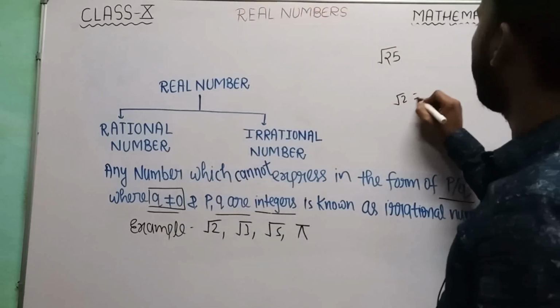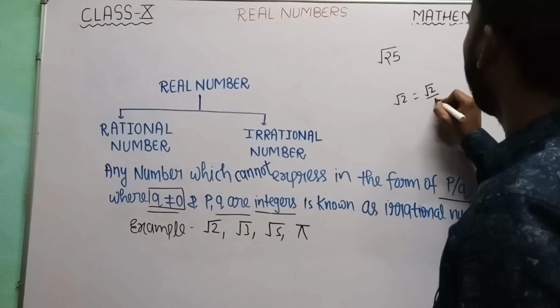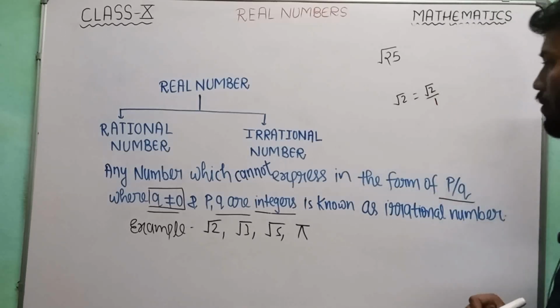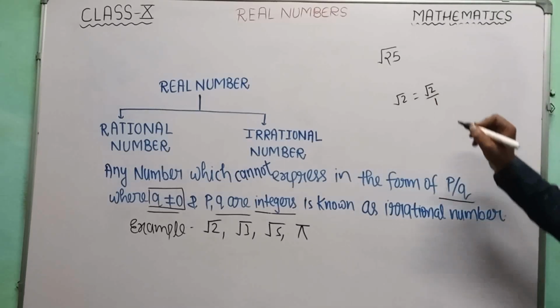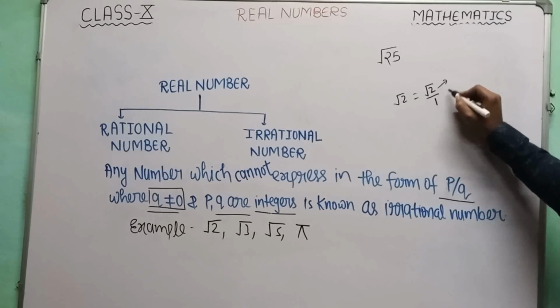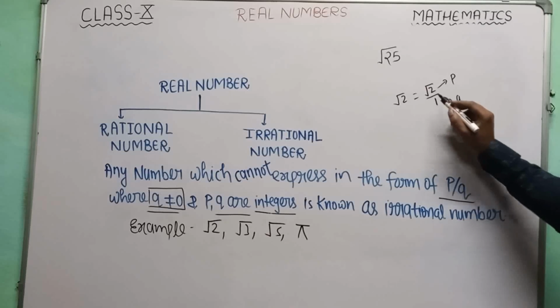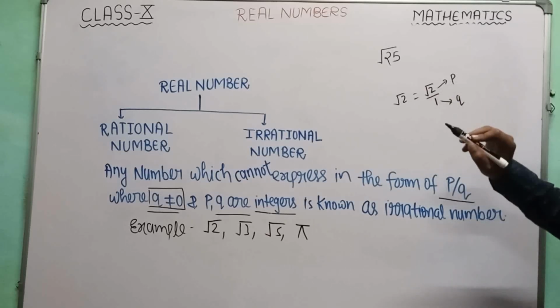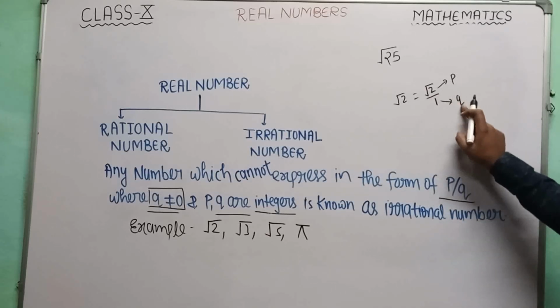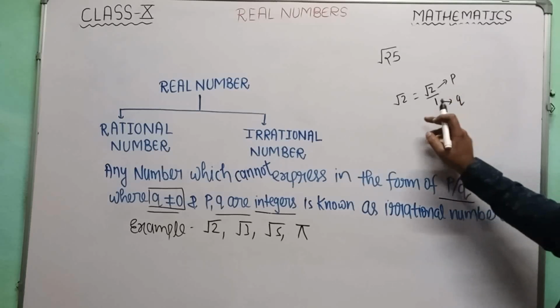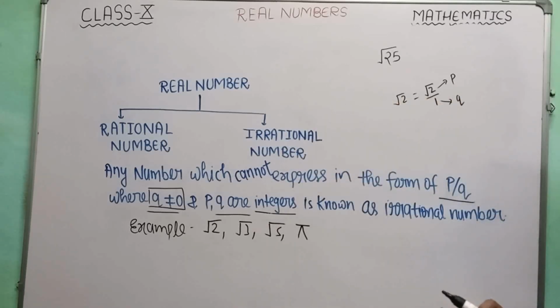Root 2 can be written as root 2 by 1, isn't it? Now here this one will become p and this will become q. Now p is not an integer but q is an integer. That's why it is falling in the category of irrational numbers.